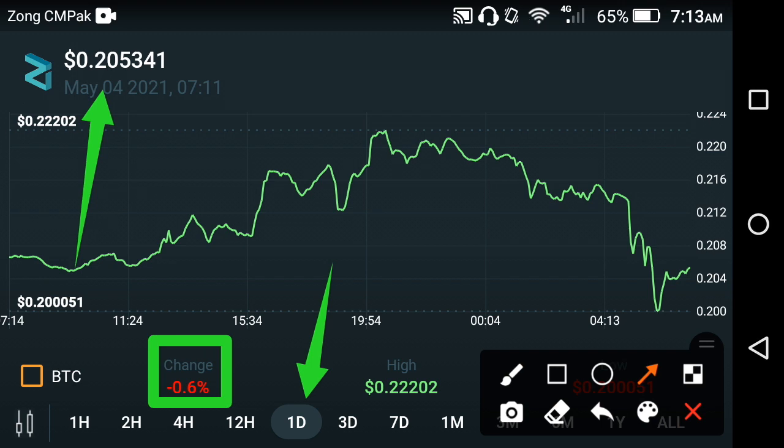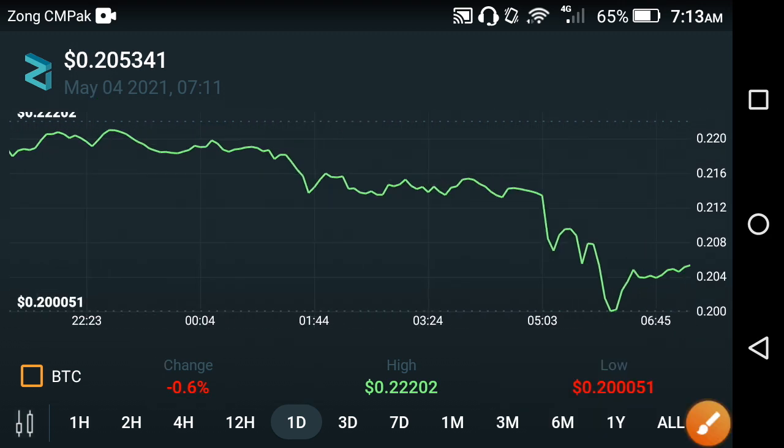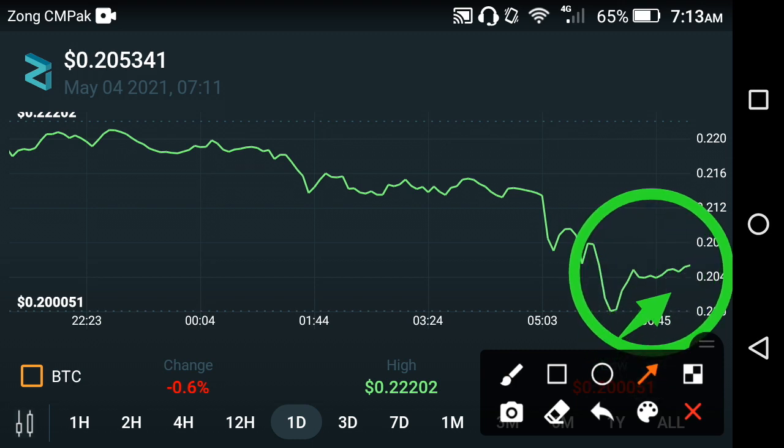But now at this time here is good news for all of you: the falling period of the Zilliqa coin is finished. As you can see here on the chart, friends, now they again take a jump, and I hope this jump continues for a long time, and they will give you a good amount of profit in the future, friends.